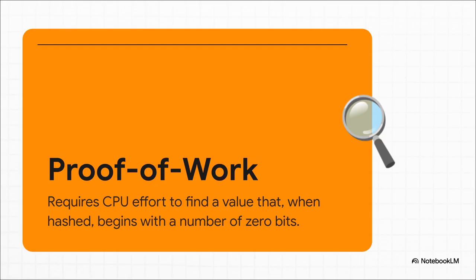The key insight is that this puzzle is incredibly difficult to solve, but the answer, once found, is super easy for everyone else to check and verify. And that's what lets a decentralized network agree on one version of the truth.